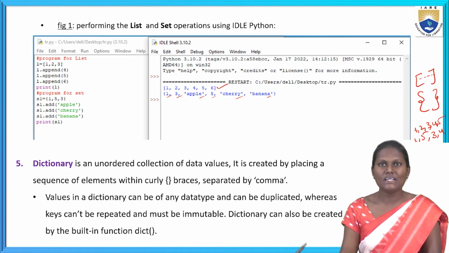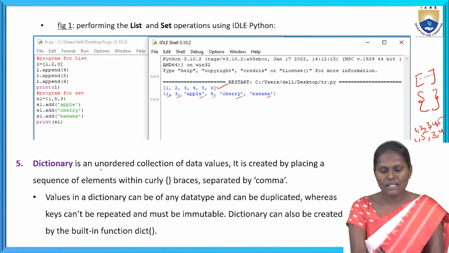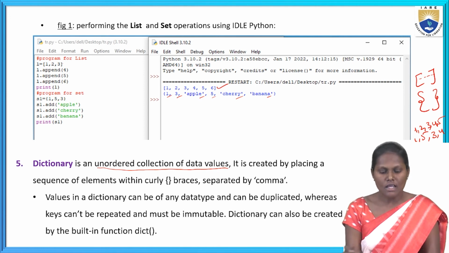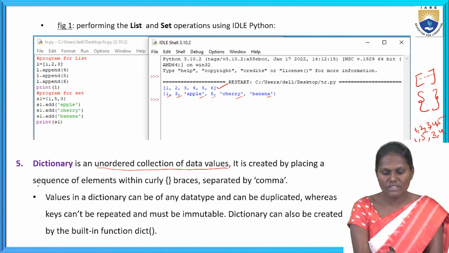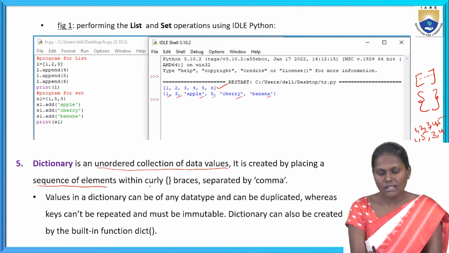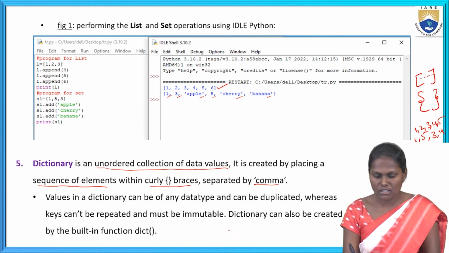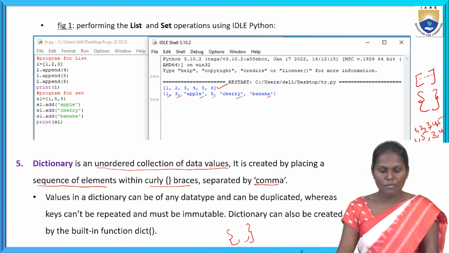Next, coming to the dictionary. Dictionary is an unordered collection of data values. It is created by placing a sequence of elements within curly braces, separated by commas.